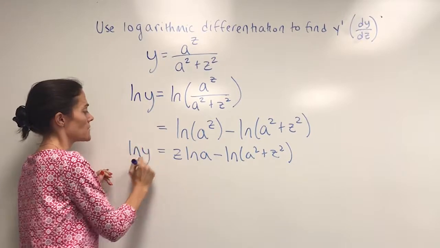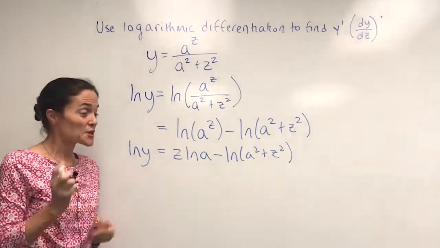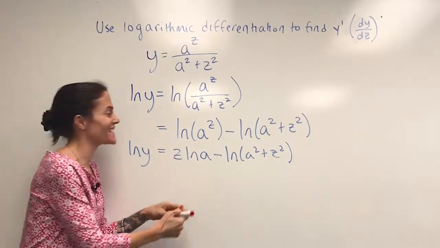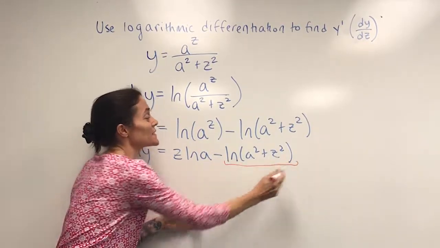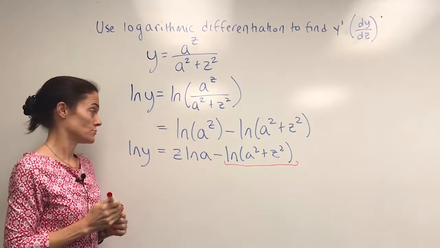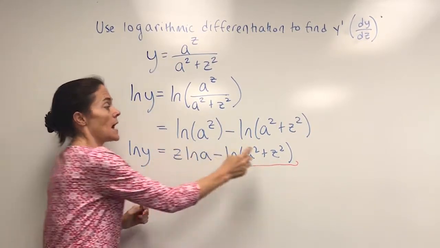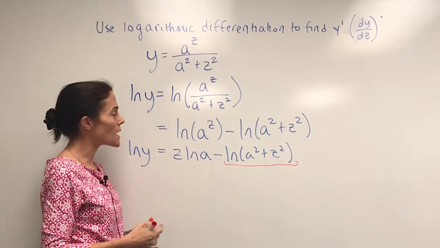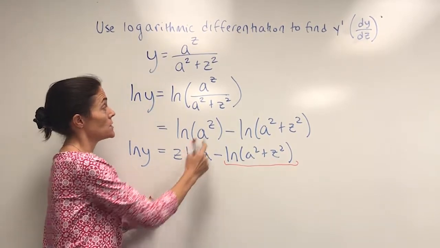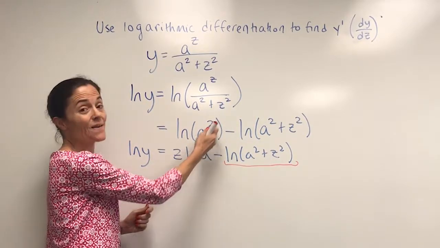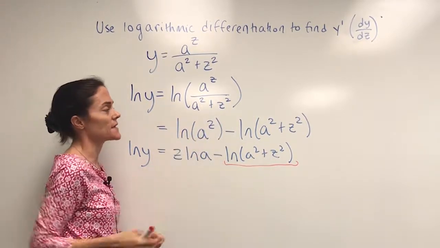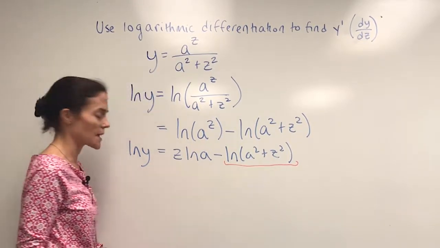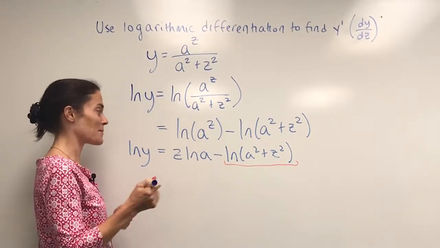And this is ln of y. Now, this is a great example to illustrate the fact that if you look at this term right here, there is nothing I can do. Nope. If we have a sum on the inside of a log, it does not simplify. There is no log property. Log properties are about quotients on the inside, powers on the inside, and products on the inside. So just be careful not to create your own log properties because you will get the problem wrong.